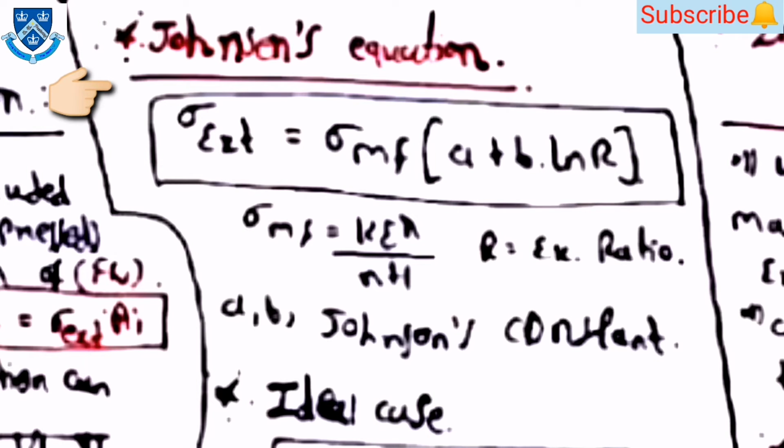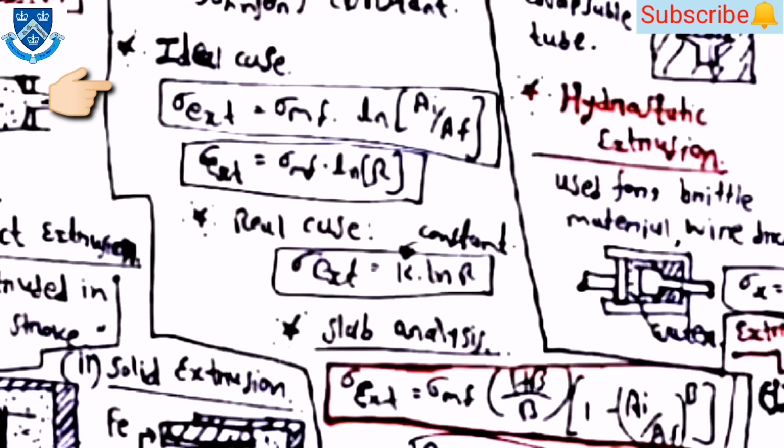Sigma extrusion is equal to sigma mf into (A plus B into ln R), where sigma mf is equal to K into E raised to n upon n plus 1, and R is the extrusion ratio, and A and B are Johnson's constants. Then for the ideal case, sigma extrusion is equal to sigma mf into ln (AI upon AF), so sigma extrusion is equal to sigma mf into ln R. For the real case, sigma extrusion is equal to K into ln R, where K is a constant.